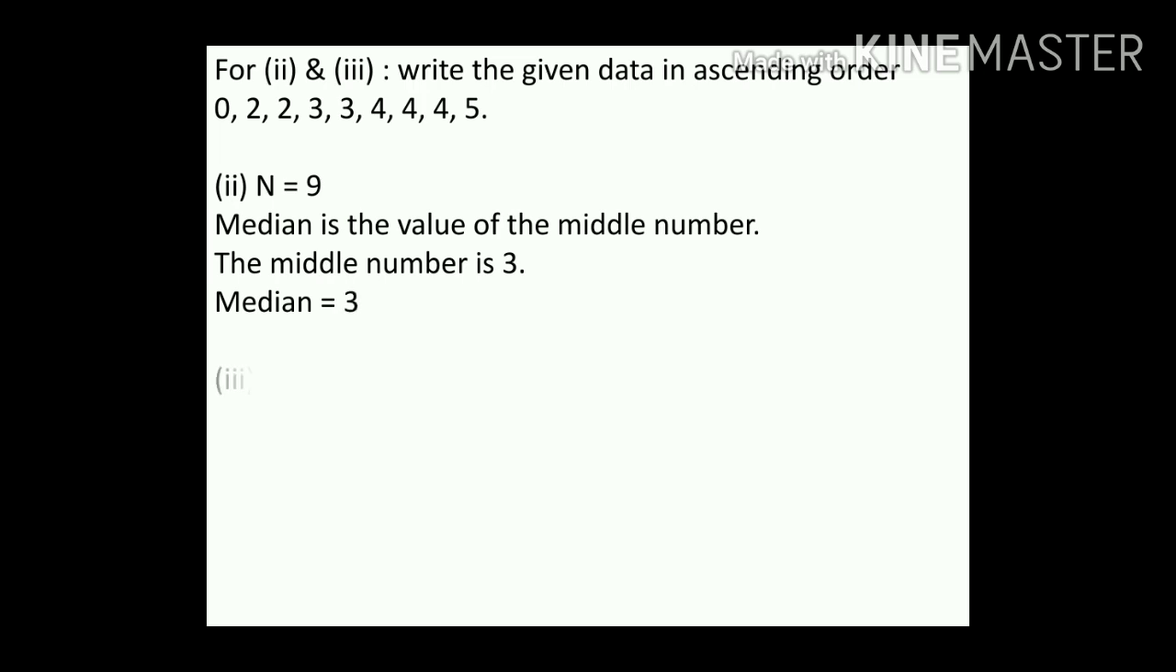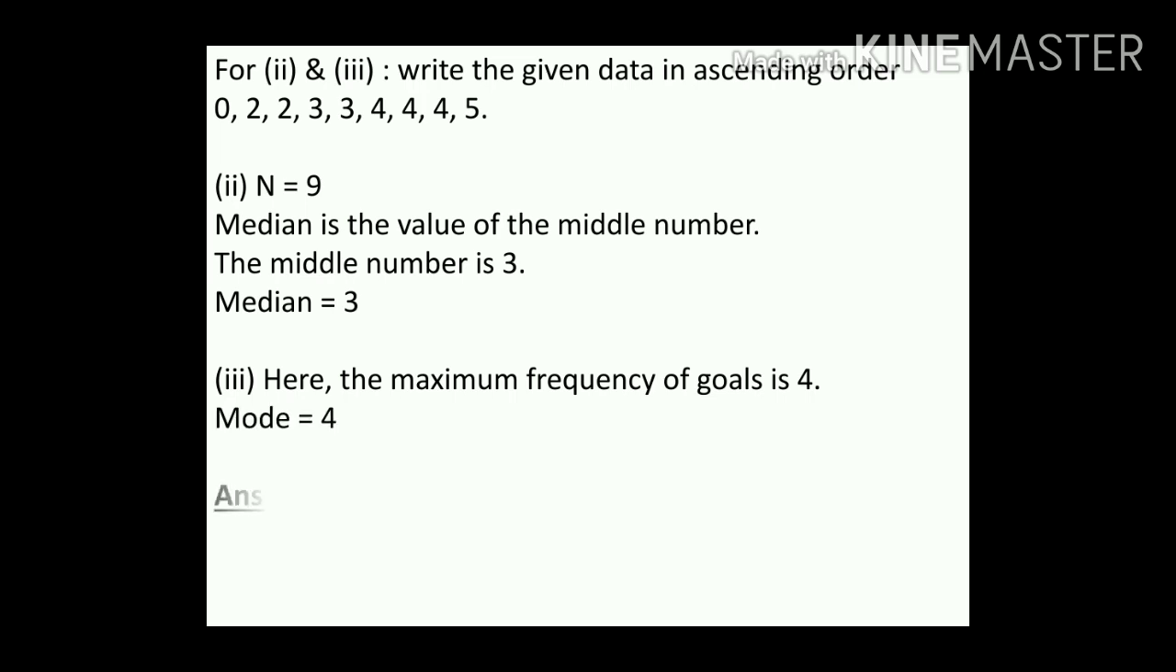Okay. Now next, what will we find out? Mode. Here the maximum frequency of goals is 4. Which number is repeated the maximum times, children? Tell me. 2 is repeated how many times? 2 times. 3 is repeated how many times? 2 times. And 4 is repeated how many times, children? 3 times. So that's why the mode is what, children? 4. Mode equals 4. Therefore, the final statement, children: mean is 3, median is 3, mode is 4.